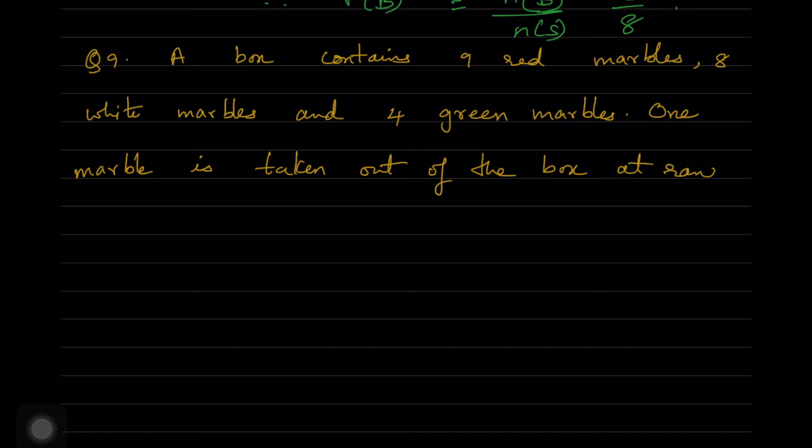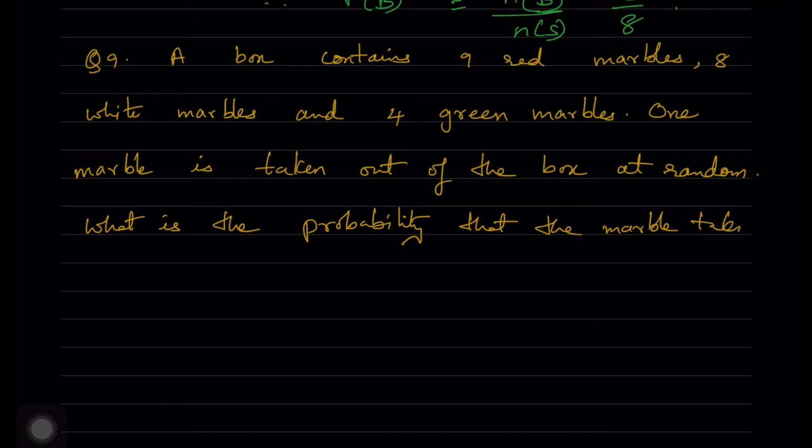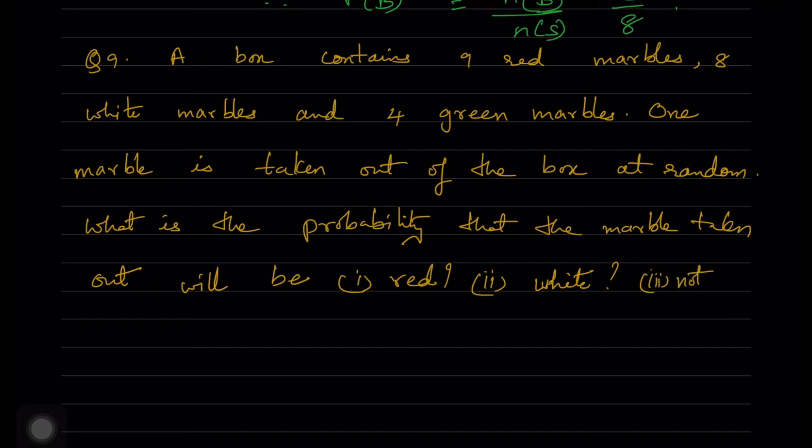One marble is taken out of the box at random. What is the probability that the marble taken out will be red, white, not green? So if it is not green, it will be the other two colors, that is red and white. Red, we know how many marbles are there. We know how many white marbles are there. So according to that we can do. So third bit over here is not green. So now we find out the solution.